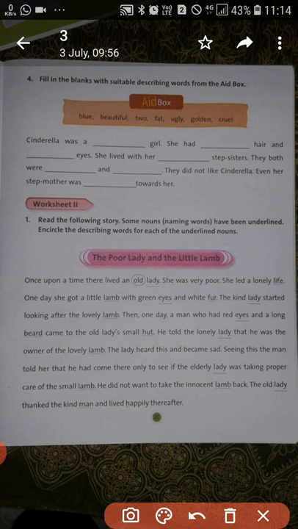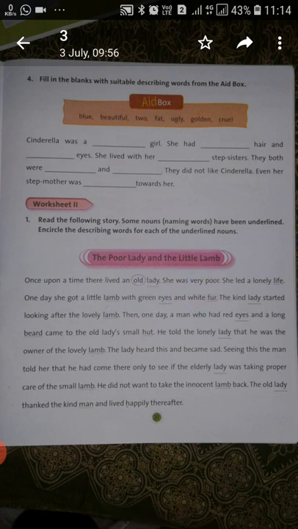Once upon a time there lived an old lady. Old is already circled here. She was very poor. She led a lonely life. Now the underlined poor is also an adjective, but there is no underlined noun there, so we will move ahead. And she led a lonely life. Now you can see life is underlined, so what are we going to circle? Lonely. And then one day she got a little lamb, and circle little, green eyes and white fur.